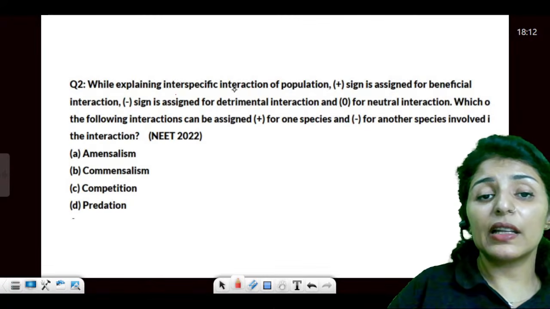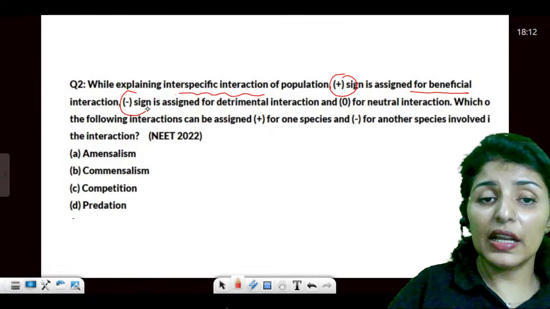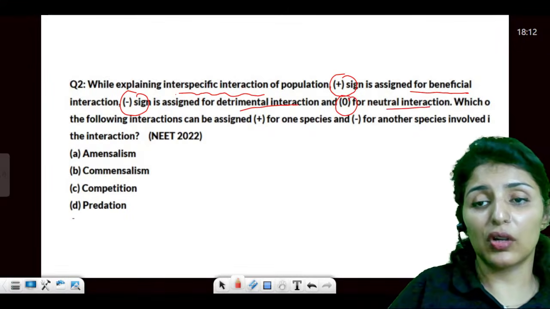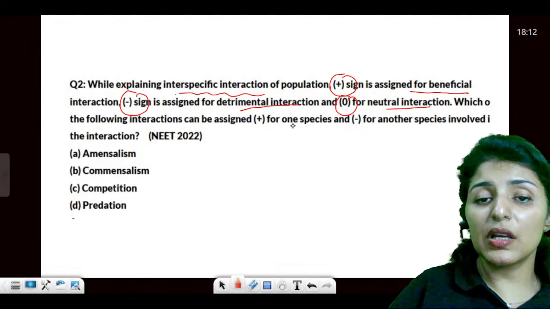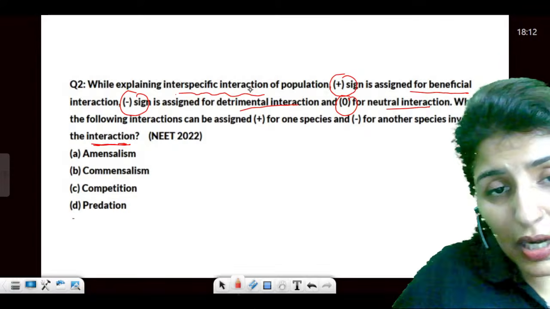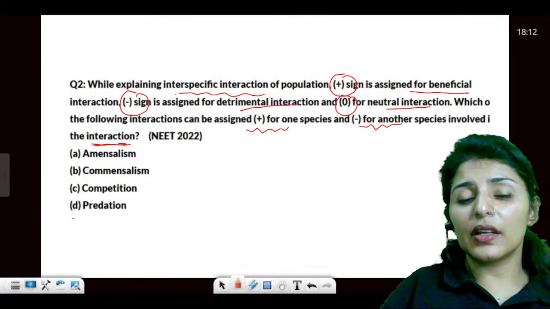Now, while explaining the interspecific interaction, plus sign is for beneficial interaction, negative is for detrimental, that is harmful interaction, and 0 is for neutral. Which of the following interactions can be assigned plus minus? That means one is benefited while the other one is harmed.